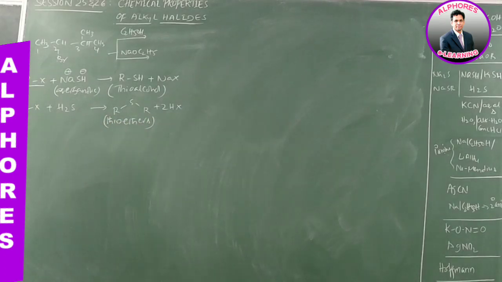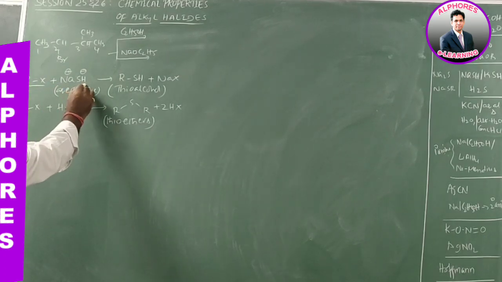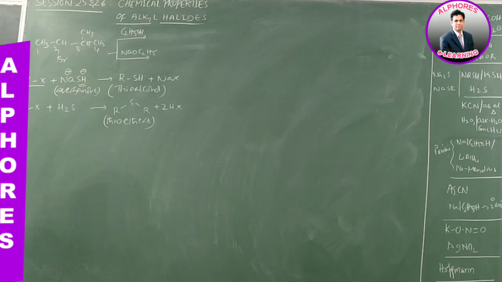That means either with NaSH or H2S, substitution takes place. In case of NaSH, SH minus is the nucleophile. Again, whether it is SN1 or SN2 depends upon the substrate. And H2S, this is what we call solvolysis. By using the solvent, bond breaking takes place.